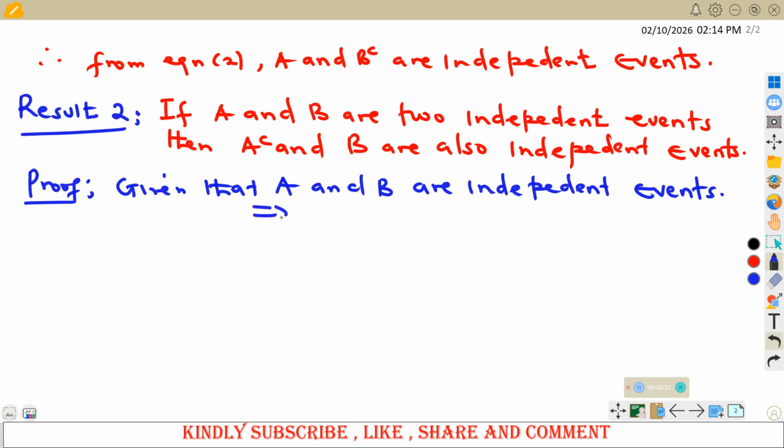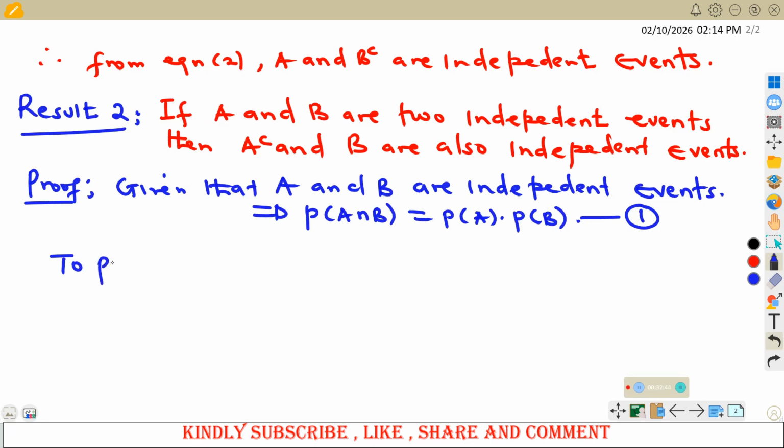And if they are independent events, then it means the probability of A intersection B will be the same as the probability of A times the probability of B. We shall still call this equation number 1. So we need to prove that A complement and B are independent.